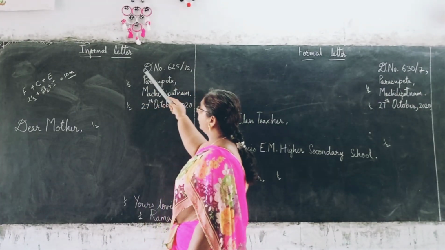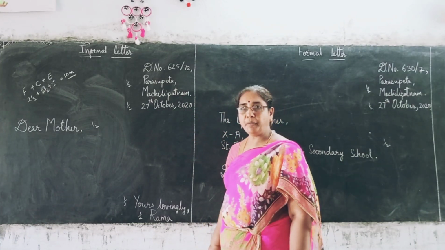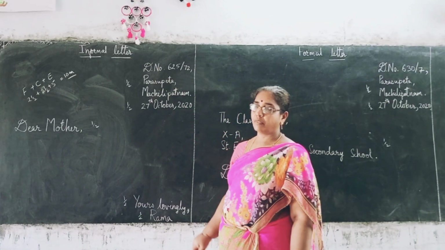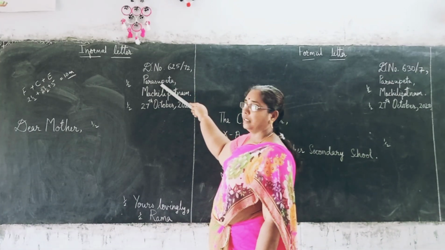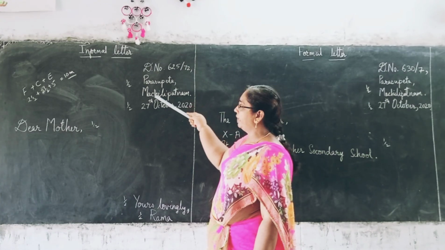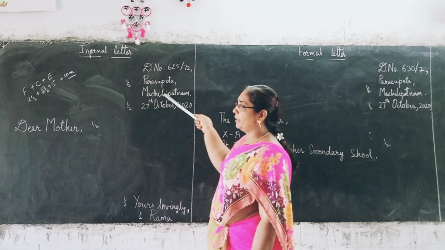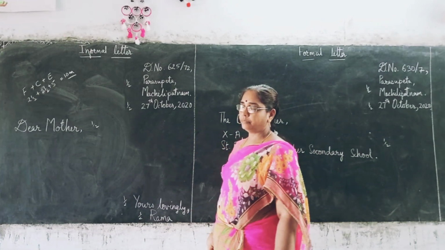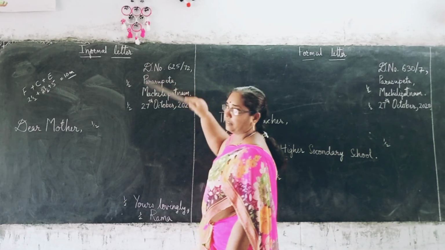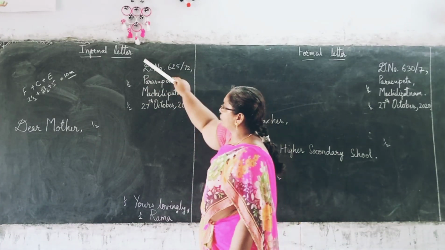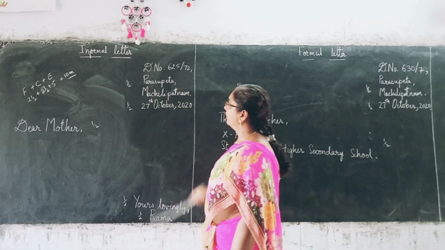Informal letter. First of all, we have to start with the address. The address should be a 3-line address. We start with the door number, then the area, then Machilipatnam. As we live in Machilipatnam, Machilipatnam will be the last one here for us. And always see that this whole thing is in a straight line. It should be in a straight line. It should begin with capital letters.